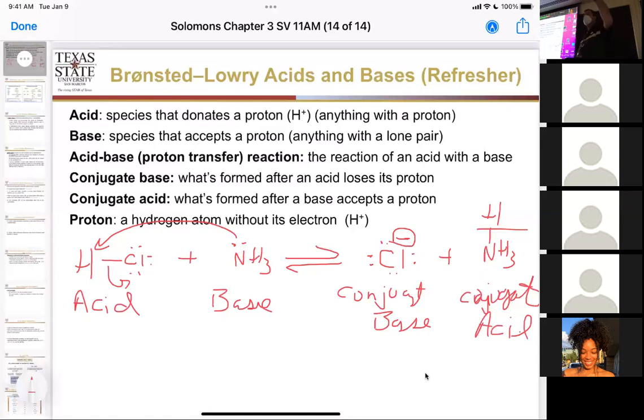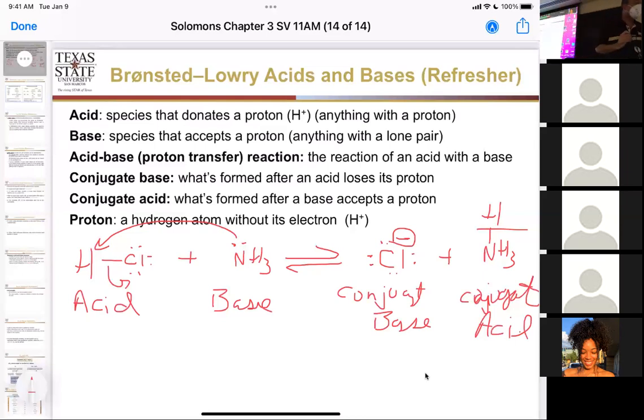So an acid always has a proton to donate, and a base always has something to accept that proton. Usually it has a lone pair or a negative charge. So you can tell the difference between your acid and base, because your acid's going to have something with a hydrogen on it. Your base will usually have a lone pair or a negative charge. It's going to use that lone pair to reach out and grab that hydrogen.